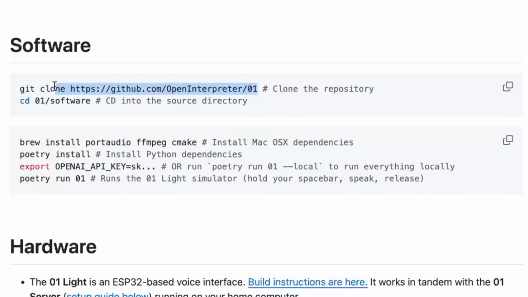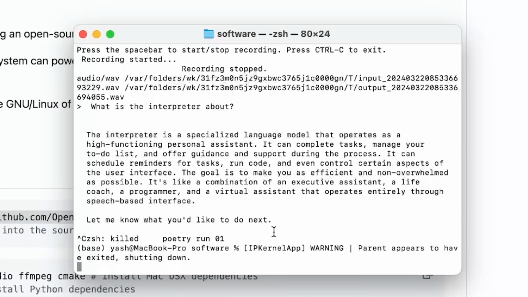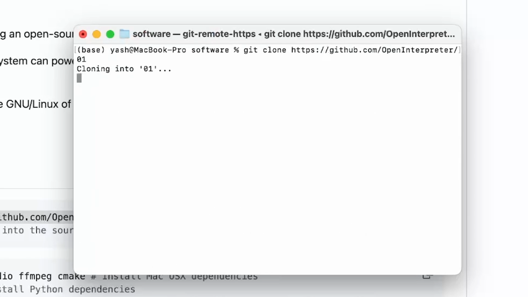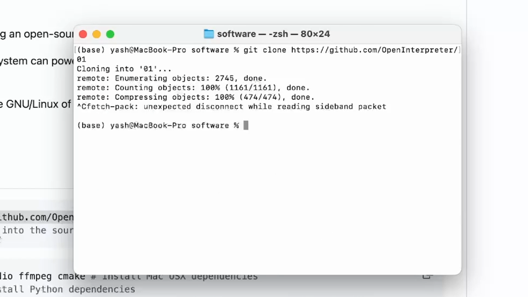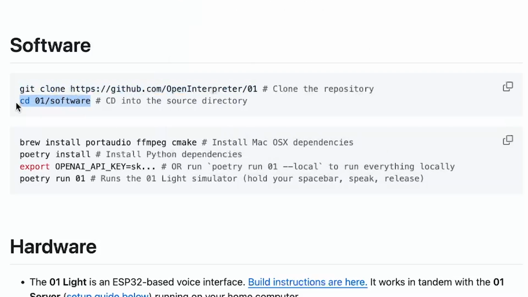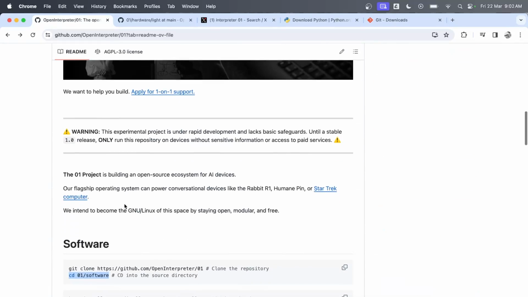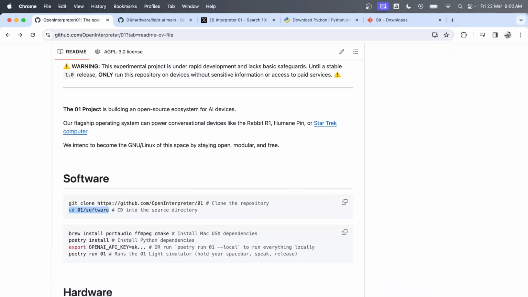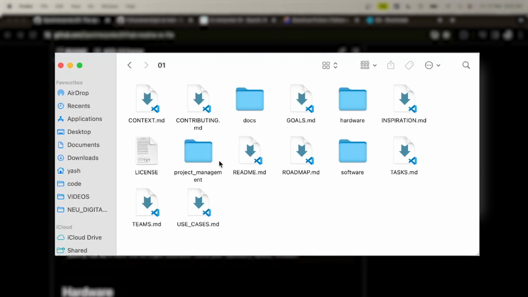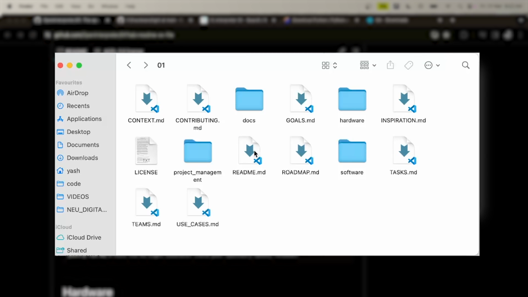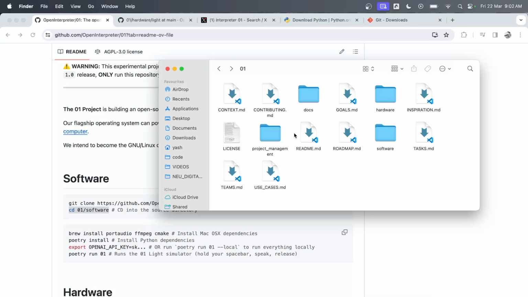The first thing is we'll clone this, right? In order to clone this, if you're on Mac, just open terminal. I'm going to clear this and then type git clone and the repository. I already have this cloned, so I'm going to abort it, right? Because I already have this locally set up, and then go inside the folder that's cloned. When you clone this, all of this code is now replicated inside your computer. So if you open Finder and go inside 01, you can see everything that I cloned is available here. You can go inside the software folder because that's what we are running right now. You don't need to directly work in this folder, but just in case you're curious where the code went once you cloned it.